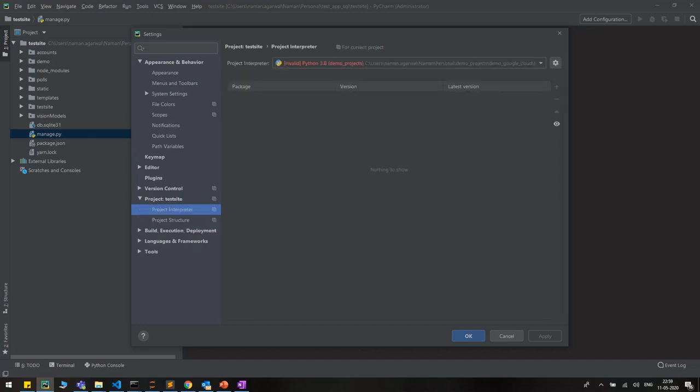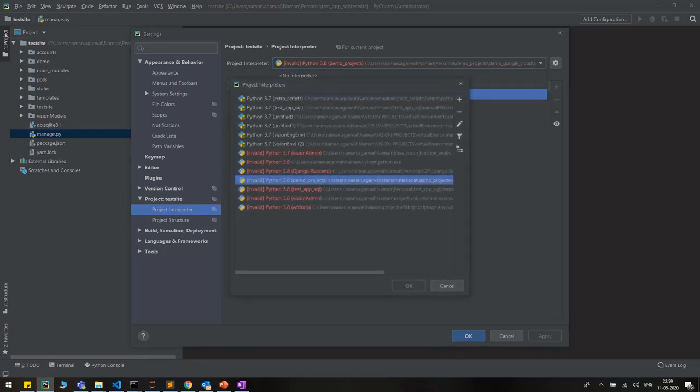Project Interpreter is the most important part. When I click on this, you can see currently this is empty. When I click on Show All, you can see the list of virtual environments that I have been working on. We will discuss virtual environments in more detail, but basically, what are they? Just for your reference, virtual environments are a separate space on your PC where you can install any Python library, do whatever you want, and it won't affect your other applications. This is quite handy, and we will cover it in detail as well.